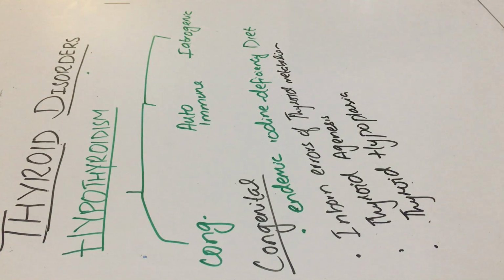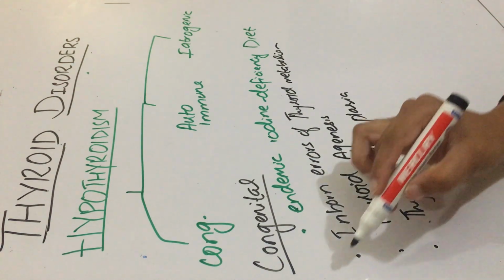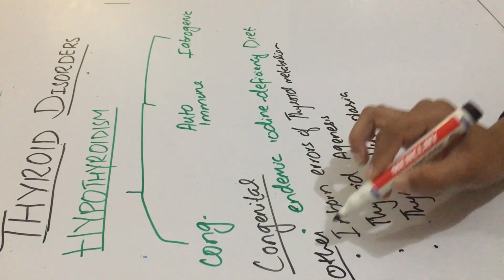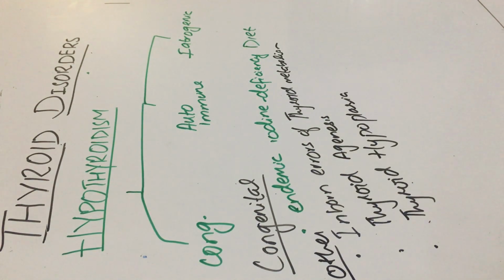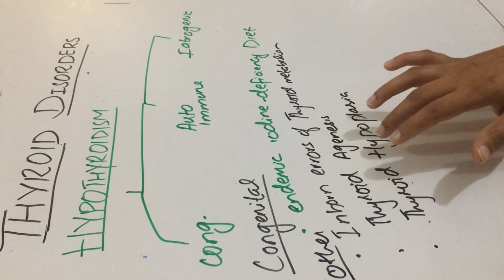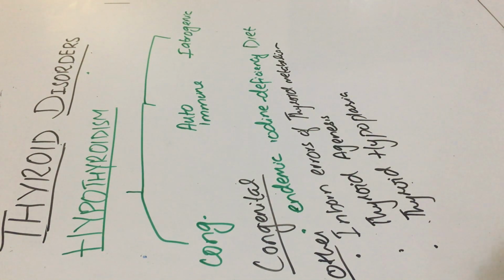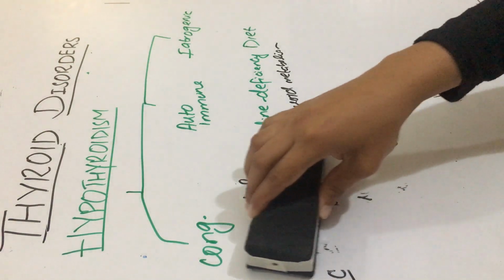So congenital hypothyroidism is due to endemic iodine deficiency in the diet, so it is mainly common in hilly areas, and the other causes could be inborn errors of thyroid metabolism, thyroid agenesis, or thyroid hypoplasia. In these three conditions, there would also be congenital hypothyroidism.